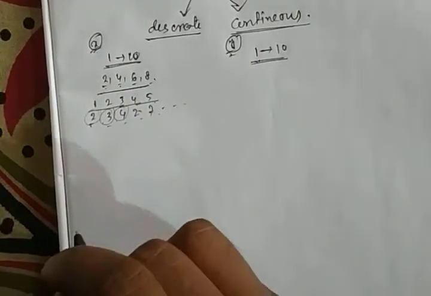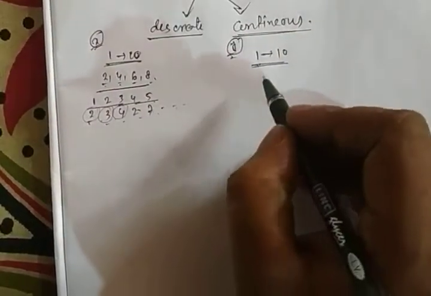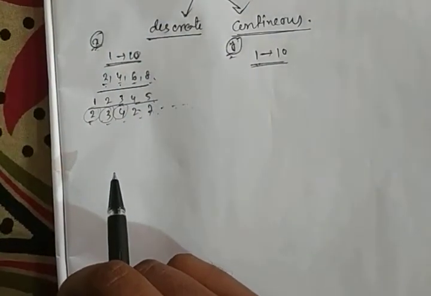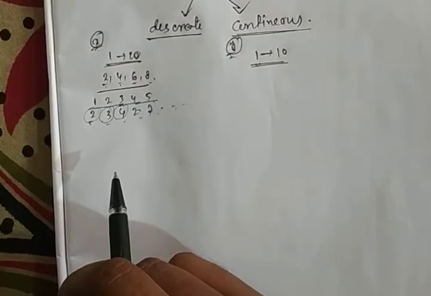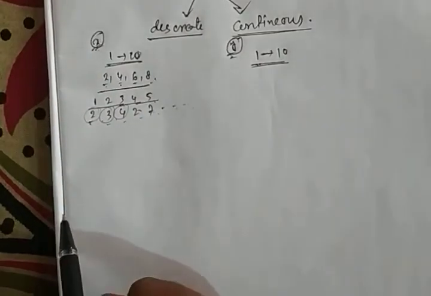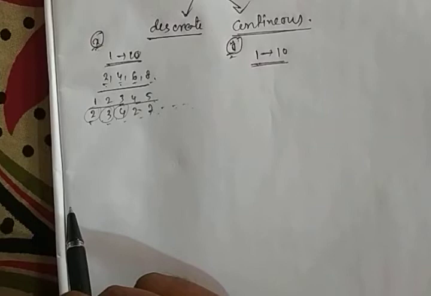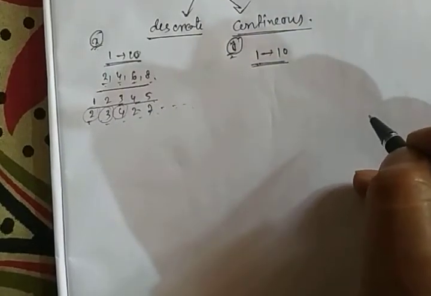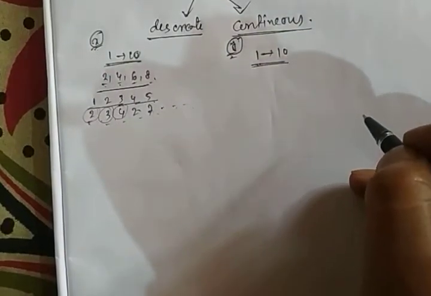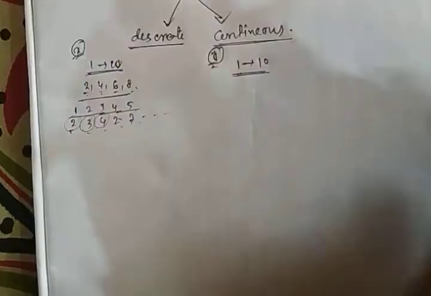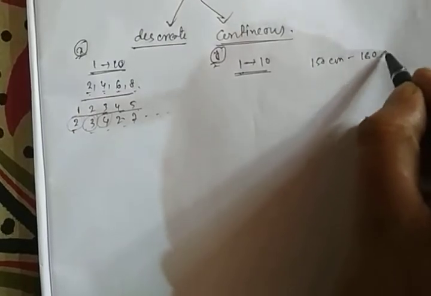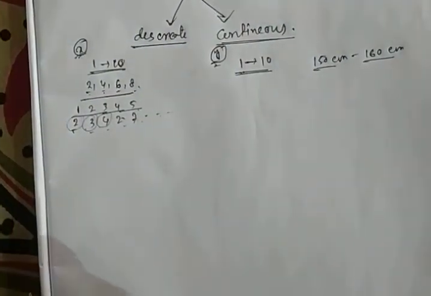Now for a continuous variable, if we take an example, the height of the students of the first semester classes. Okay, if I give a range of the values of the height between 150 cm to 160 cm.